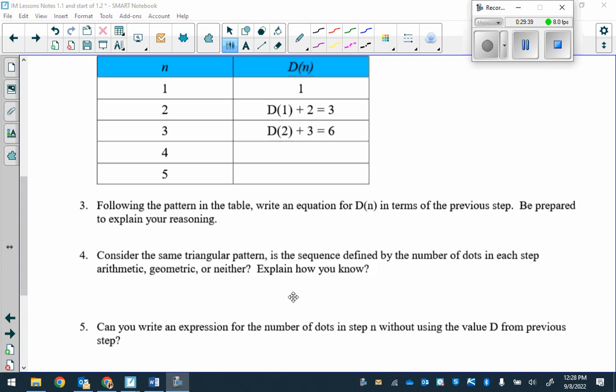So how can I show, with not really including 2 or 3, the numbers here, how can I show that as an equation? Think about it for a minute. Discuss with your partner. Come up with something. Remember, n is your step number.